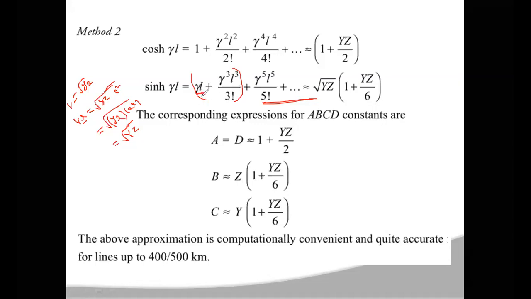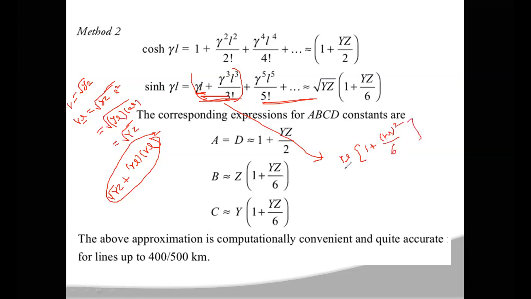Okay. So now for the first two terms, what you will get is root capital Y capital Z in case of gamma L, plus gamma cube L cube, which can be written as gamma L into gamma L whole square. Instead of calculating like that, first you take the common gamma L. Then you can write it as 1 plus gamma L whole square by 3 factorial, which is 6.